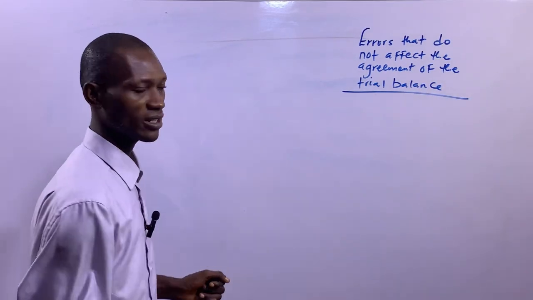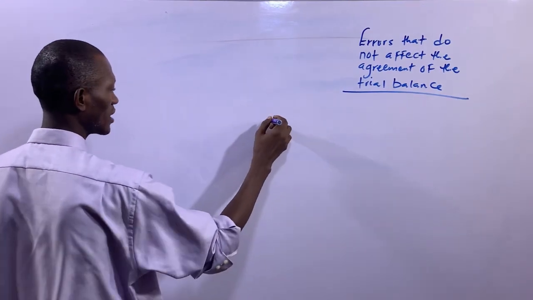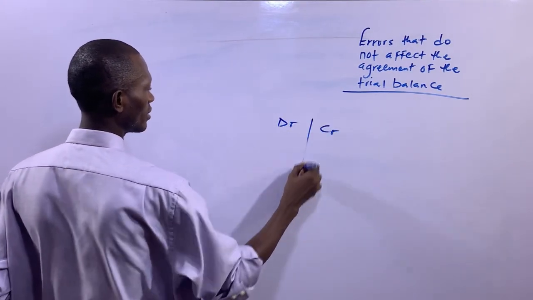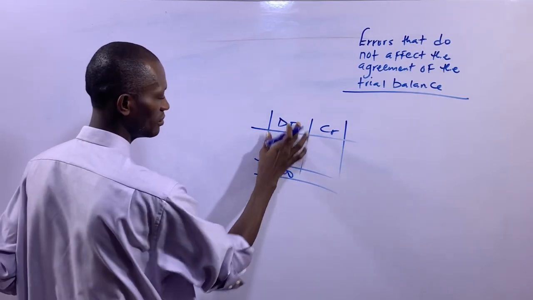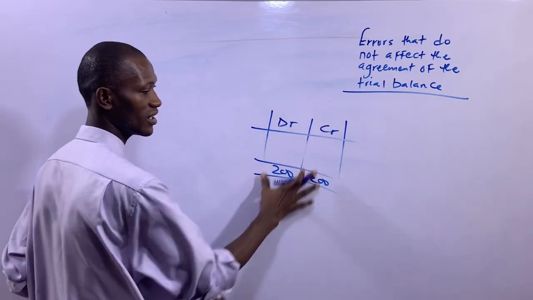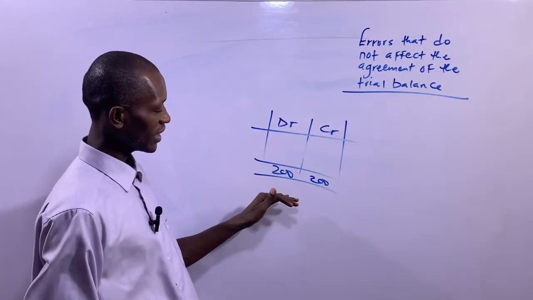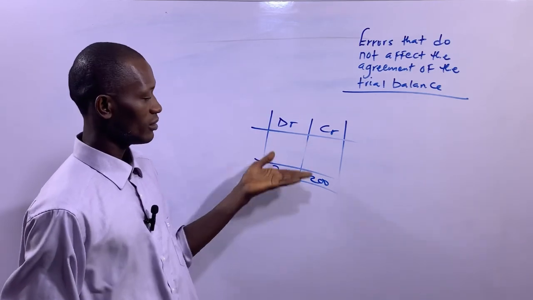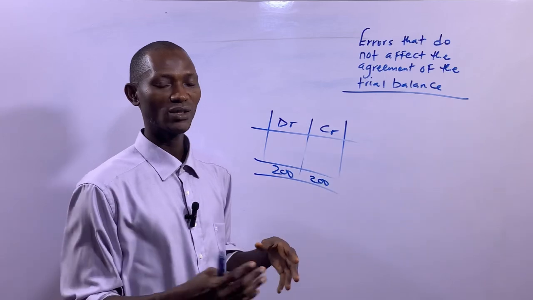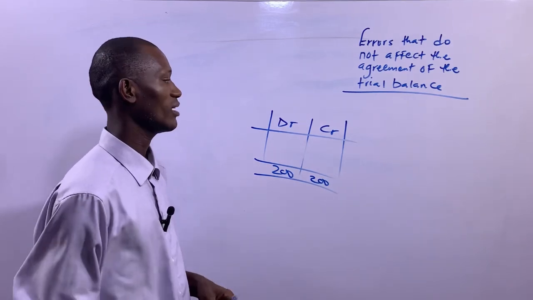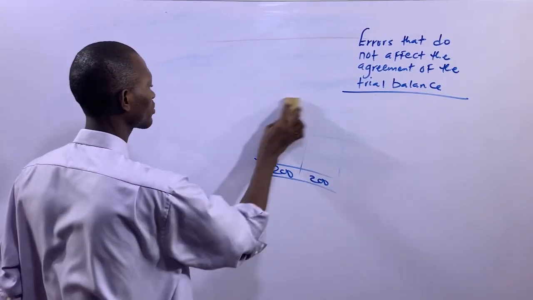So this is basically what we mean. When any of these errors occurs, you will have the two sides of the trial balance, debit and credit, to be the same. Let's say here 200 debit side total, then you have 200 credit side total. So this doesn't mean there are no errors. There are errors, but these errors which have occurred were not shown by the trial balance. So there are those errors that will not be disclosed by the trial balance. Let's list some of them and talk about them one after the other.